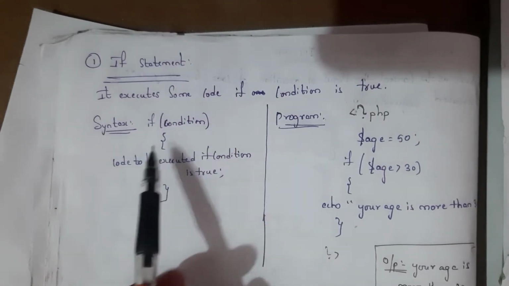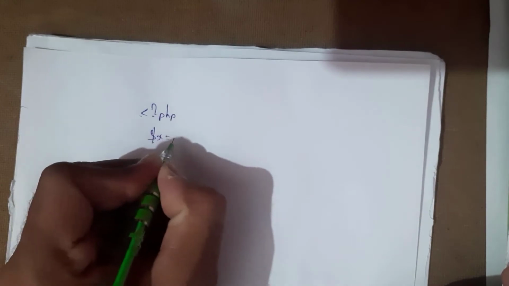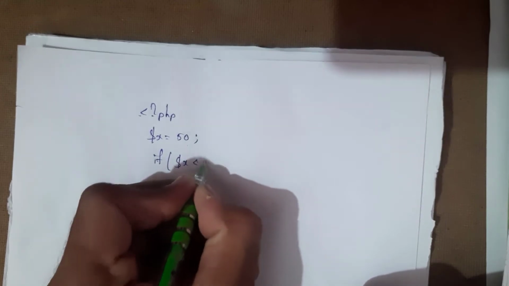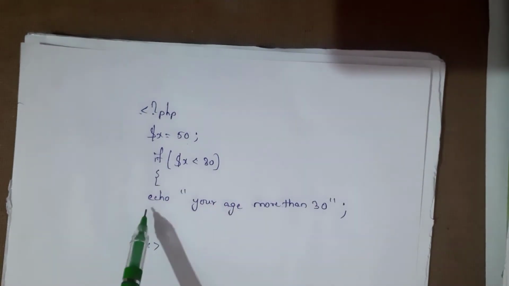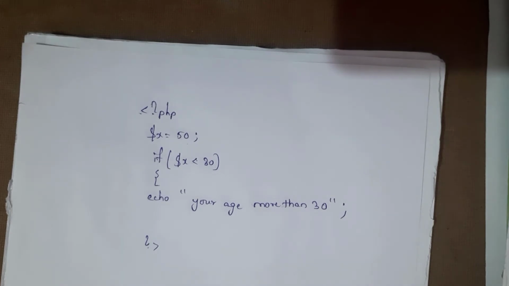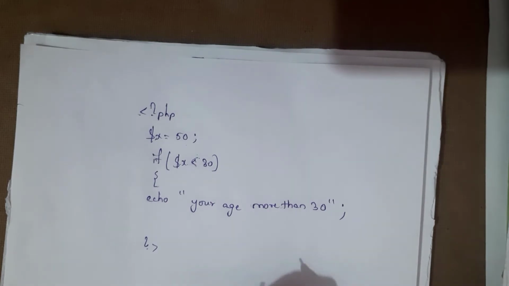If the condition is true, then the code which is present inside this condition is going to get executed. I'll give an example. As we know, a PHP program starts with open bracket question mark PHP at the starting and question mark closed bracket at the ending. I'm going to take $x equal to 50 and I'm going to give an if condition. If $x less than 30, echo is going to generate the output: your age is more than 30. If the given condition is true, then the statement present in this is going to get executed. Here I gave $x equal to 50. It is not less than 30. So the output is a blank screen.